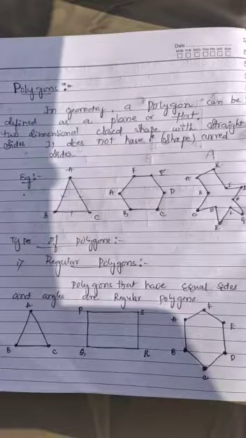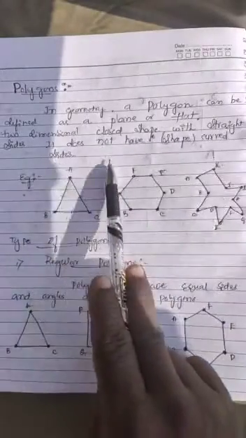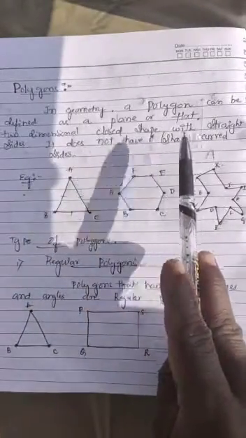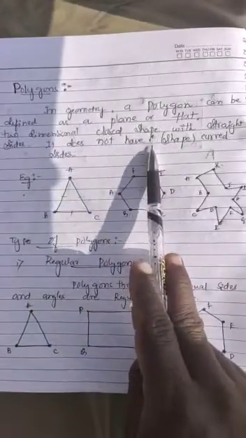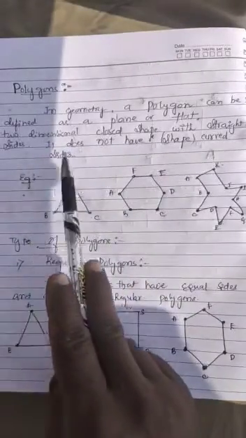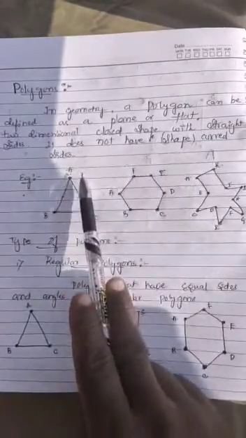Yes. Next, we have a subtopic that is polygons. What do you mean by polygon? In geometry, a polygon can be defined as a plane or flat, two-dimensional closed shape with straight sides. It does not have curved sides, right?